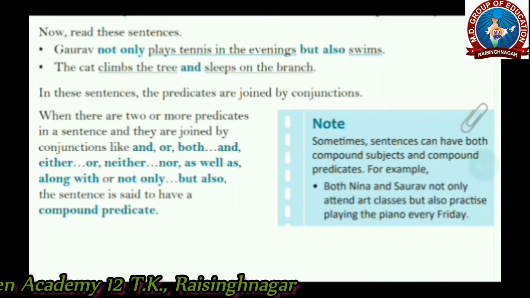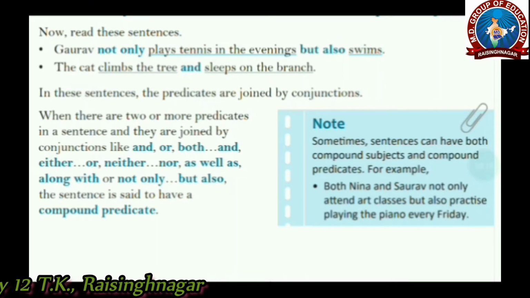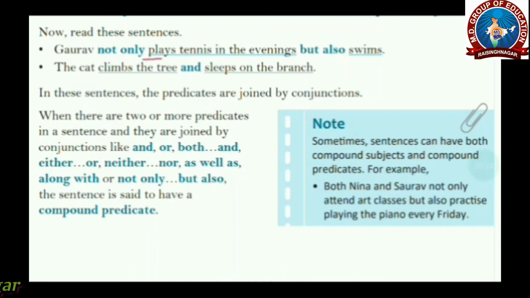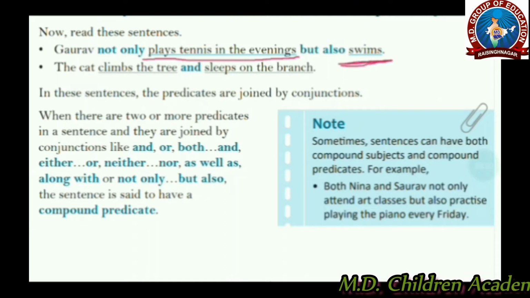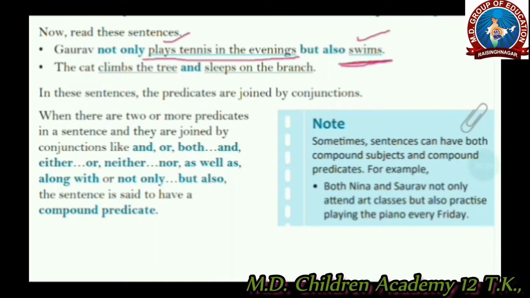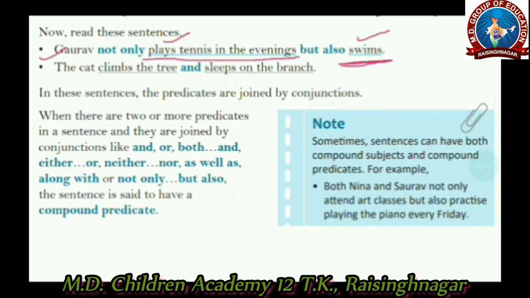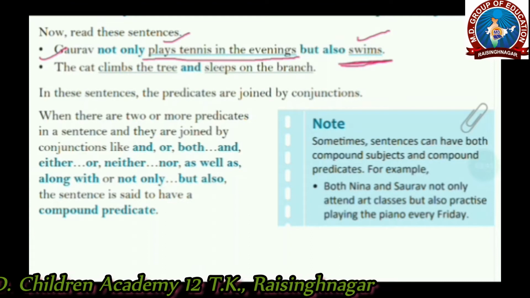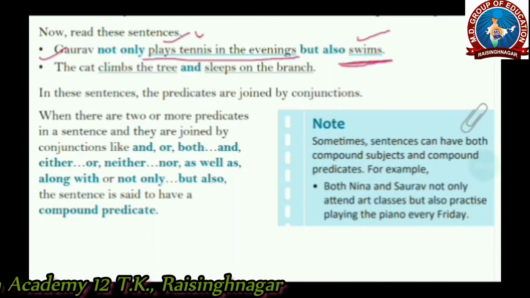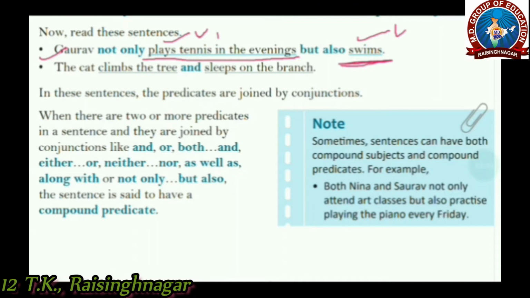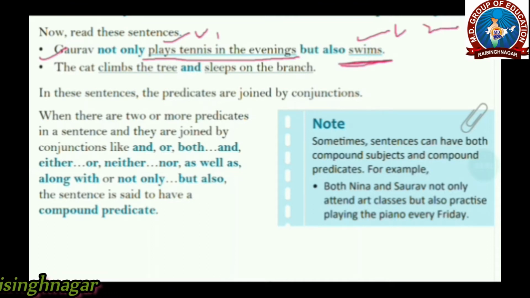Now read these sentences. Gaurav not only plays tennis in the evenings but also swims. You may notice that here there are two verbs, plays and swims. Two actions have been taken by Gaurav. So when there are two verbs, this is verb one and this is the second verb. So they are compound predicates.